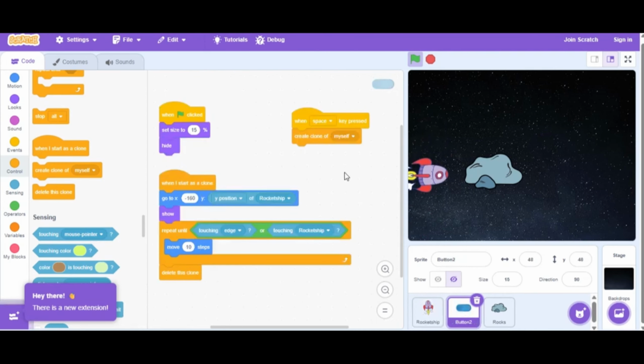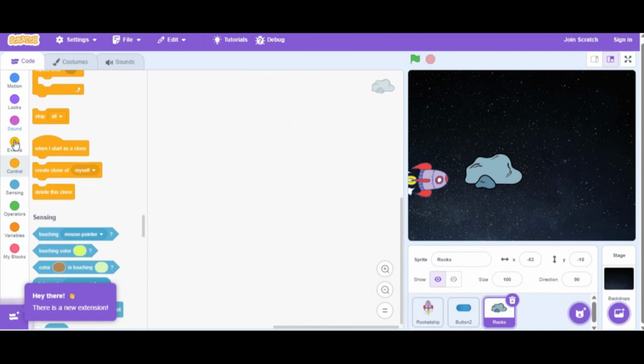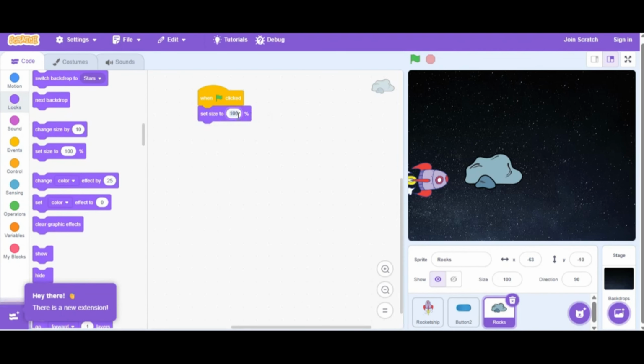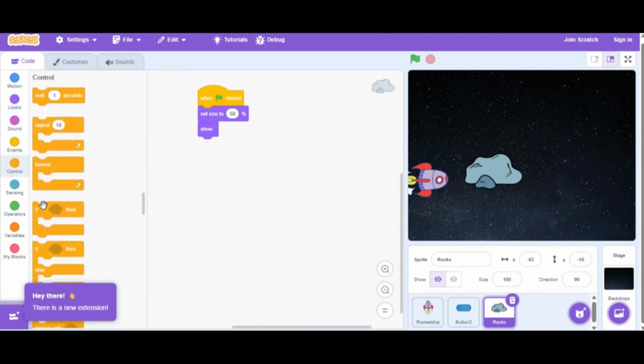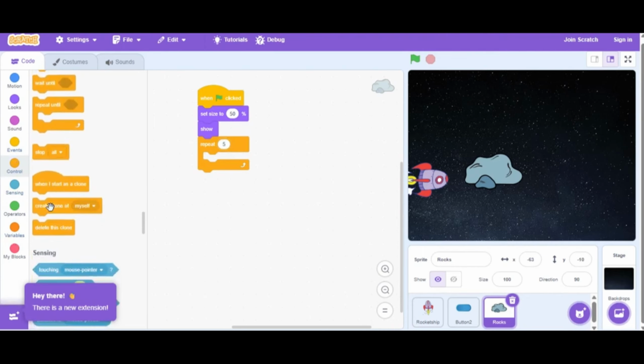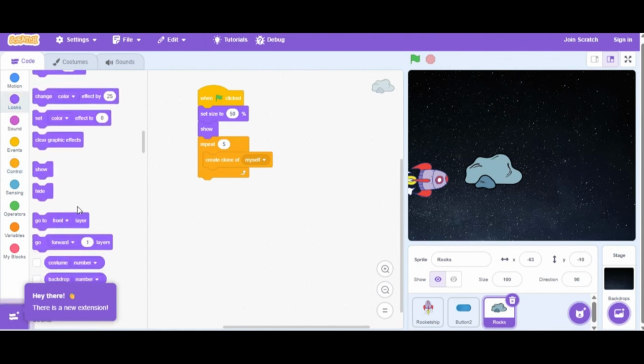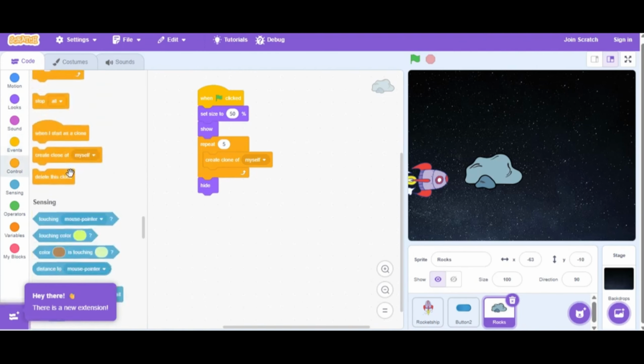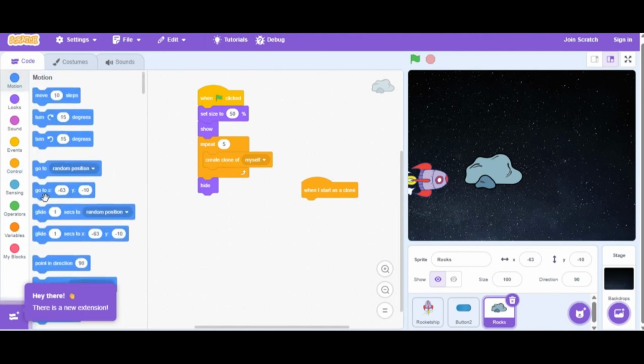To make the rocket ship controllable, the user implements keyboard input within a perpetual execution cycle. The forever control block is introduced, which is vital as it guarantees that the code inside it repeats non-stop, allowing the game to constantly check for player input. Within this continuous loop, two if-then conditional statements are set up to handle the vertical movement. These statements utilize the key-pressed sensing block. If the up arrow is pressed, the rocket moves up the screen, change y by 10. If the down arrow is pressed, the rocket moves down, change y by -10. This structure establishes the core interaction mechanic, where the player can steer the ship vertically to dodge upcoming obstacles.